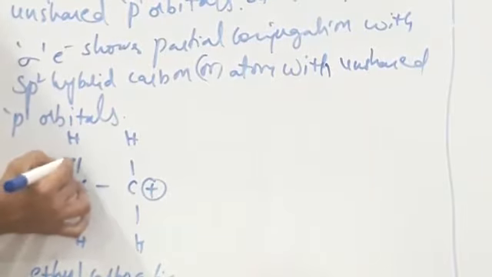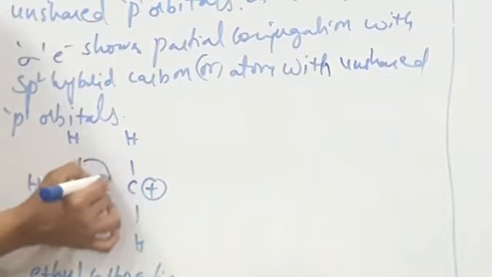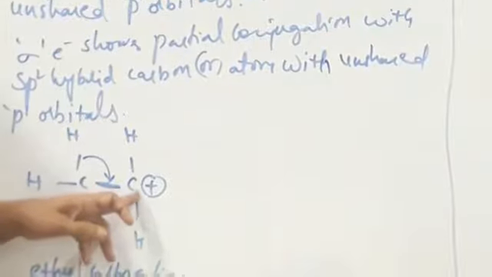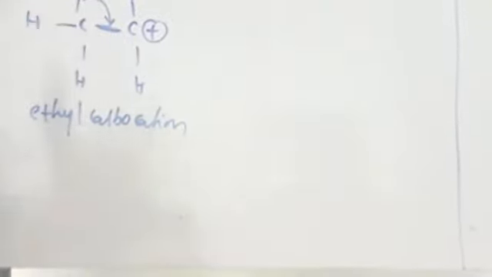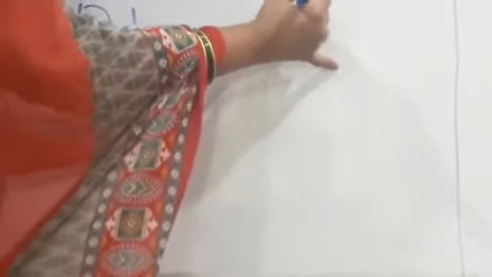If we take this CH bond, which is a sigma bond, these electrons displace towards the atom having the unshared, empty p orbital. This pair of electrons delocalizes into the empty p orbital, so we get a structure like this.